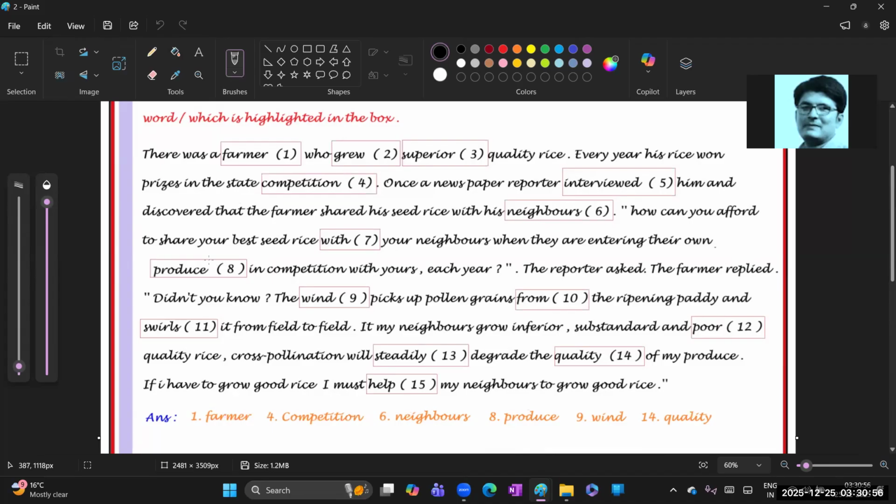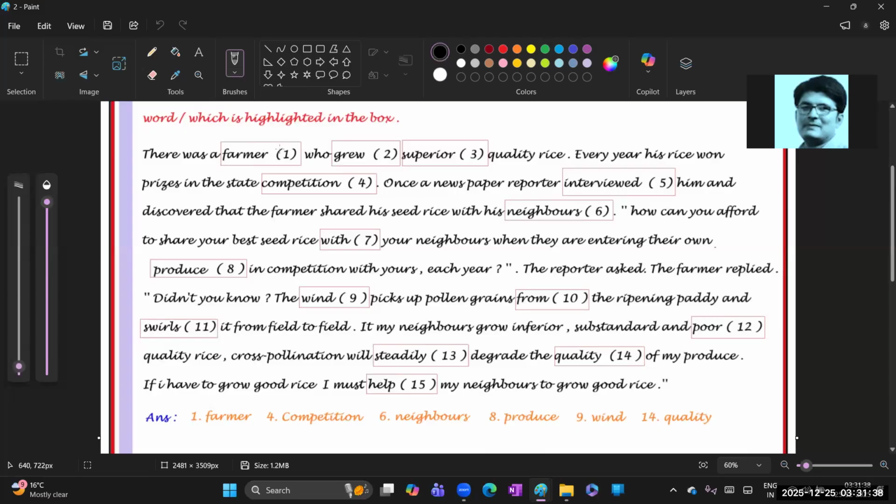See, the first one is farmer, second one grew, third one superior, fourth one competition, fifth one interviewed, sixth one neighbor, seventh one with, eighth one produce, ninth one wage, tenth one from, 11th one skills, 12th one poor, 13th one steadily, 14th one quality, 15th one health. I have already given the answer. The first one, farmer, is a noun.